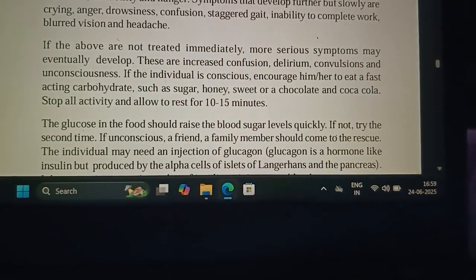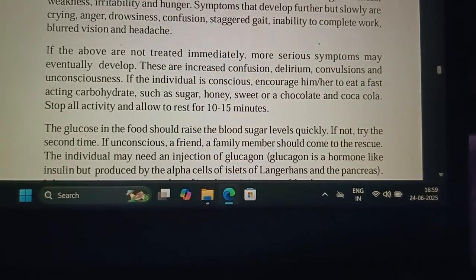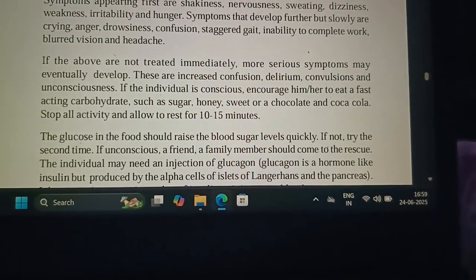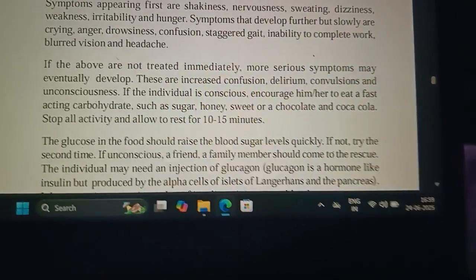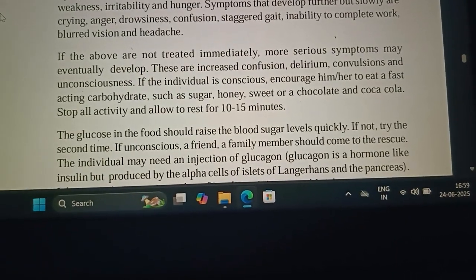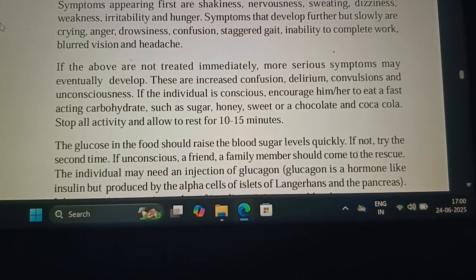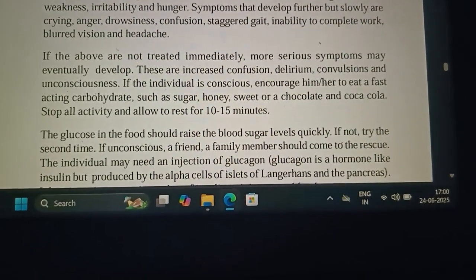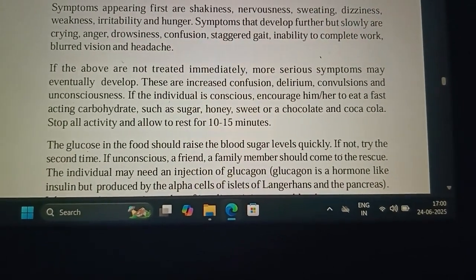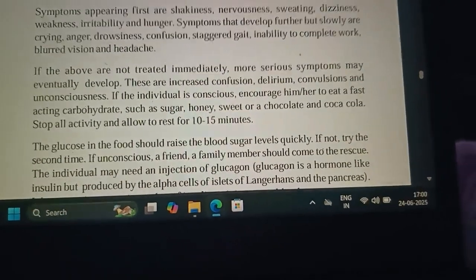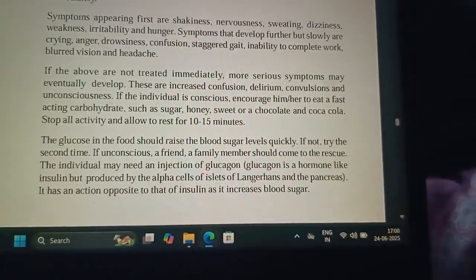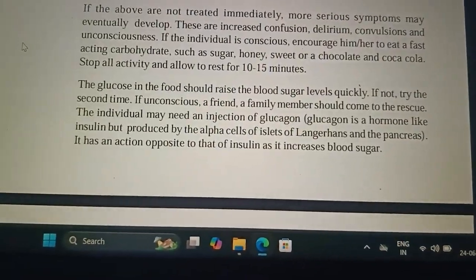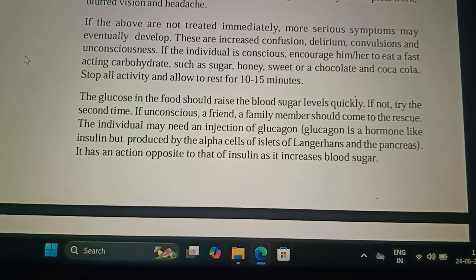Even after taking sugar or something sweet, if the blood sugar levels are not increased, then for the second time, and the patient is unconscious, or if a friend or family member is unconscious, what should we do? Here it says the individual may need to inject glucagon. I think you guys know about glucagon.